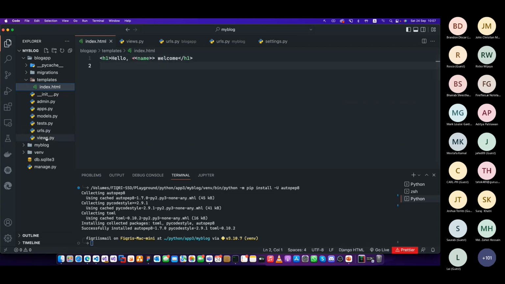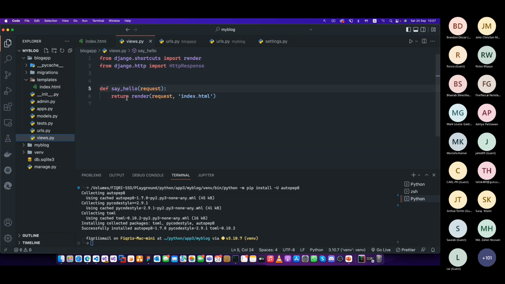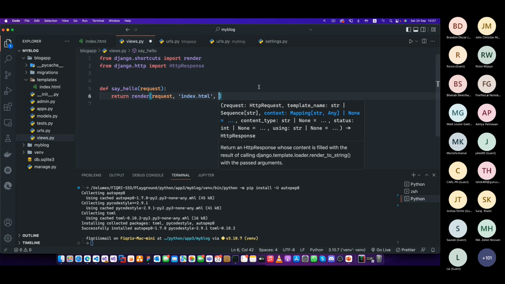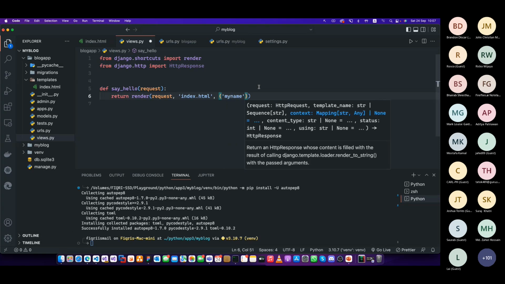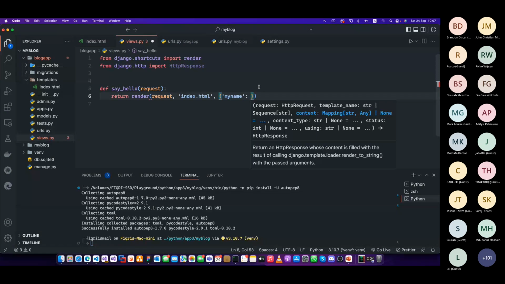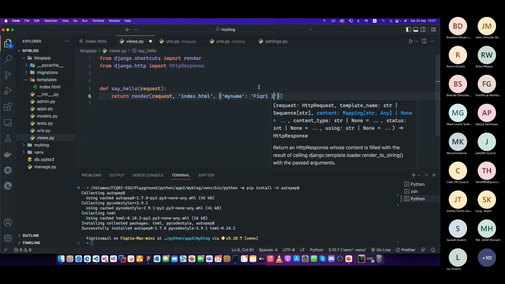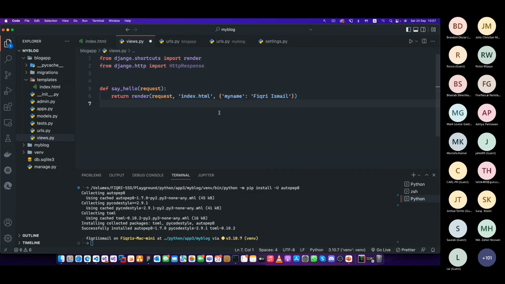This is how you're going to do that. You go back to your views and you have this here. There will be an extra parameter. You can send an object, right? This is how you send this. With these two curly brackets, it's kind of a dictionary pattern. So you have a key and a value. The value will be after a colon. This looks like a JSON. I'm going to say my name. That's it. You save it.